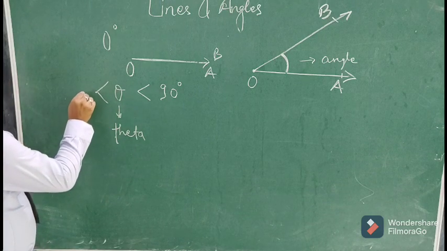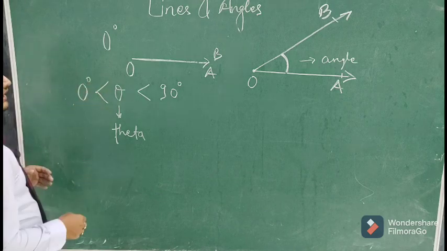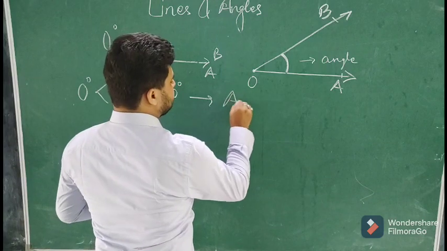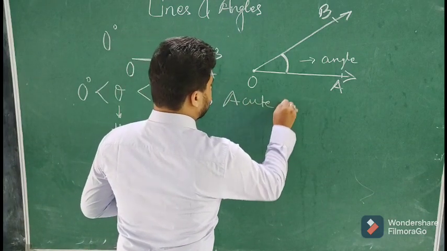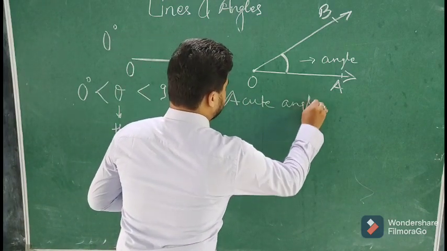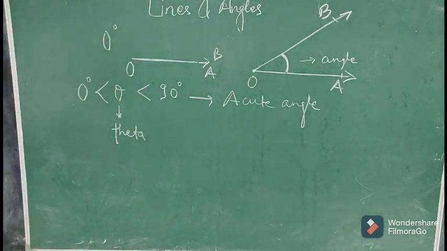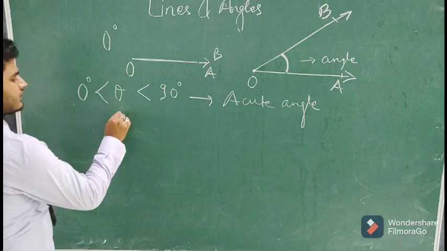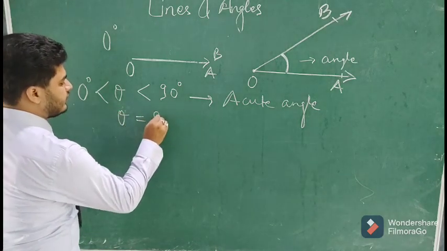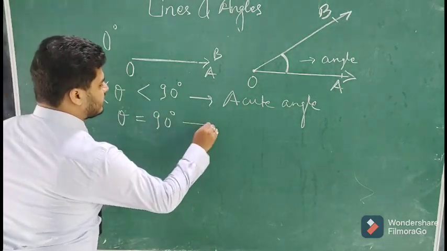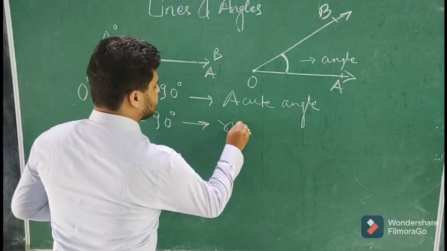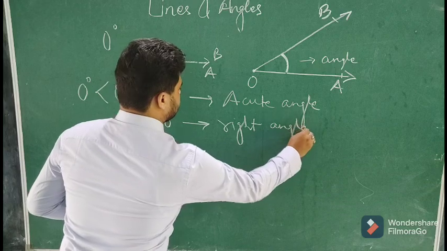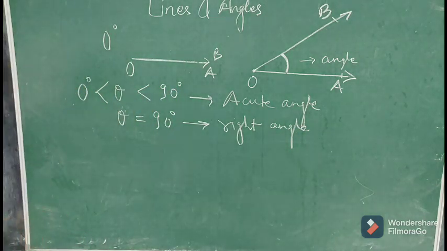So when the angle is greater than 0 degree and lesser than 90 degree, then the angle is called an acute angle. When theta is equal to 90 degree, that is the angle is equal to 90 degree, it is called a right angle.